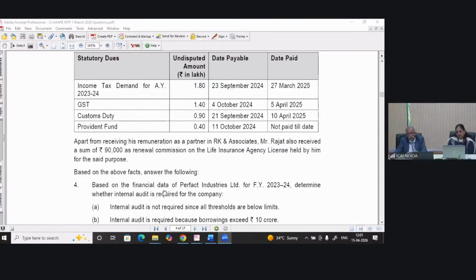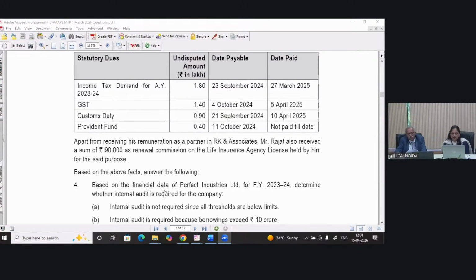Custom duty similarly, and provident fund 0.90 lakh and 0.4 lakhs. Payable date was 21st September and 11th October respectively, but they paid. Custom duty was paid on 10th April instead of 21st April, and provident fund was unpaid till now.